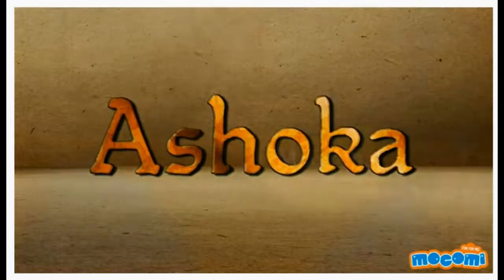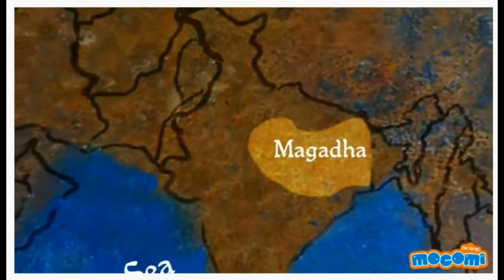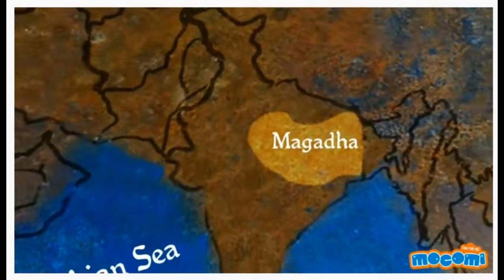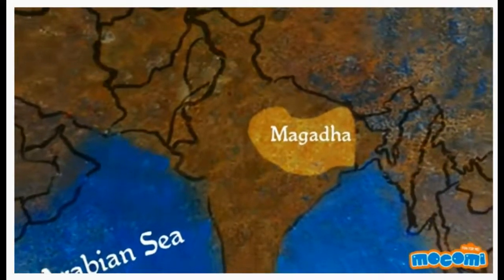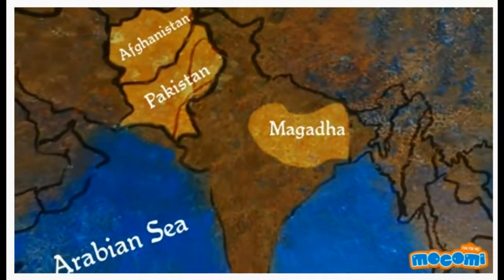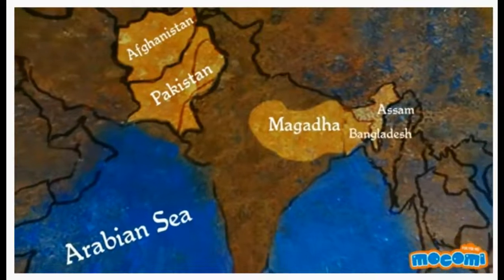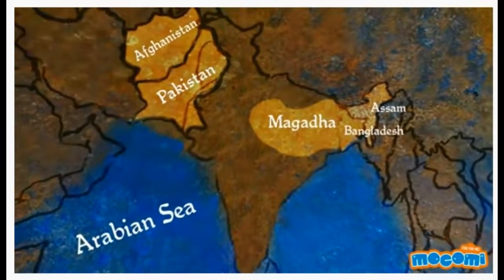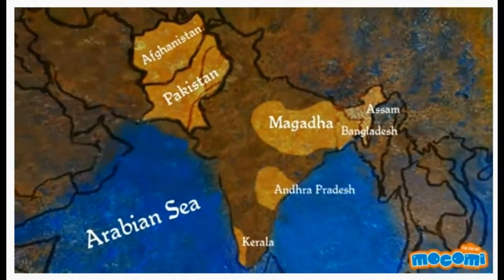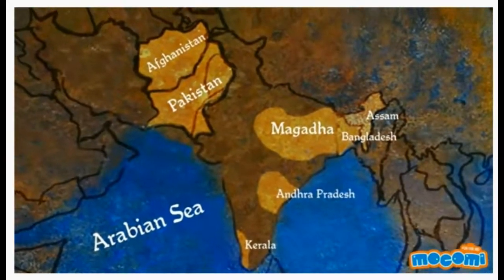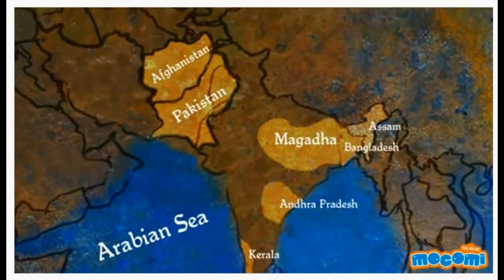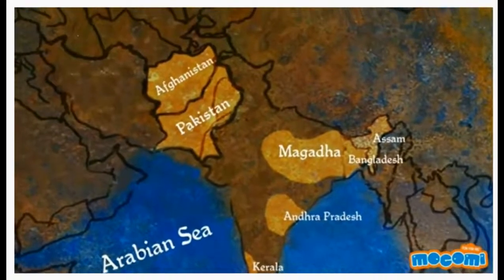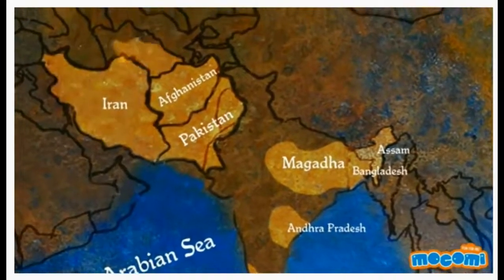Ashoka. Ashoka was headquartered in Magadh in Bihar. His kingdom stretched from Pakistan and Afghanistan in the west to Assam and Bangladesh in the east, and as far as Kerala and Andhra Pradesh in the south. Within 8 years of ascending the throne, Ashoka expanded his empire to regions in Iran and Persia.